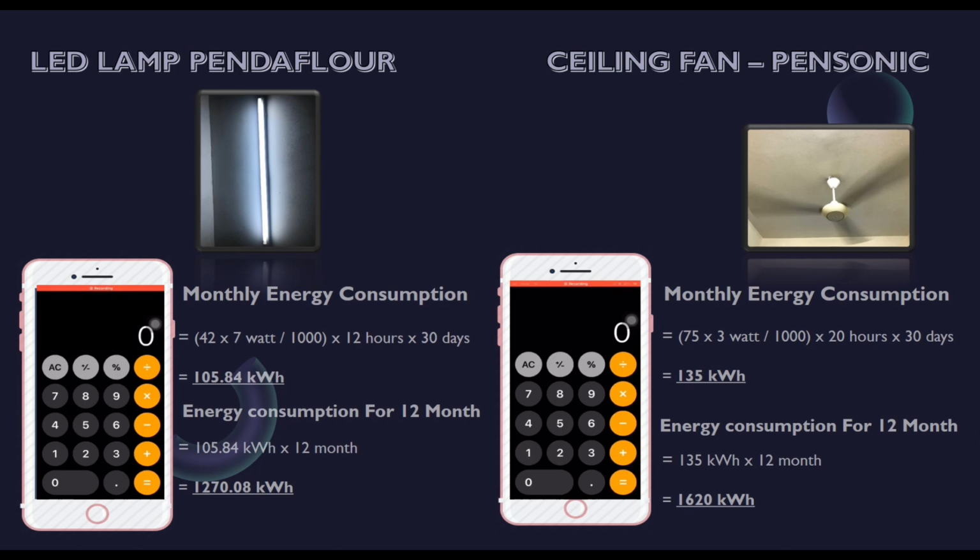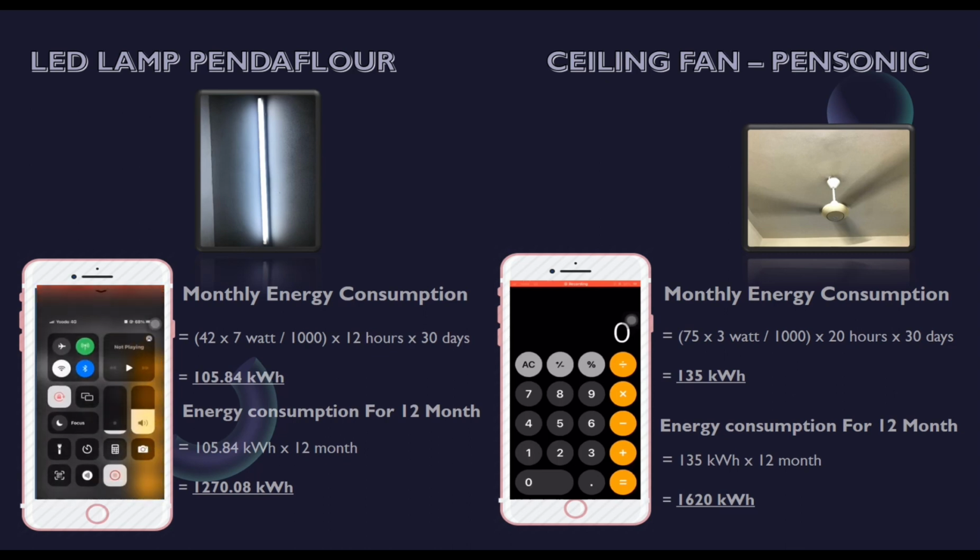Consumption for LED lamp is 42 watts. Since the house has 7 units, we need 42 times 7 divided by 1000 kilowatt per hours times 12 usage times 30 days. Monthly consumption, which is 105.84 kilowatt per hours, times 12 generates 12-month energy consumption, which is 1270.08 kilowatt per hour.